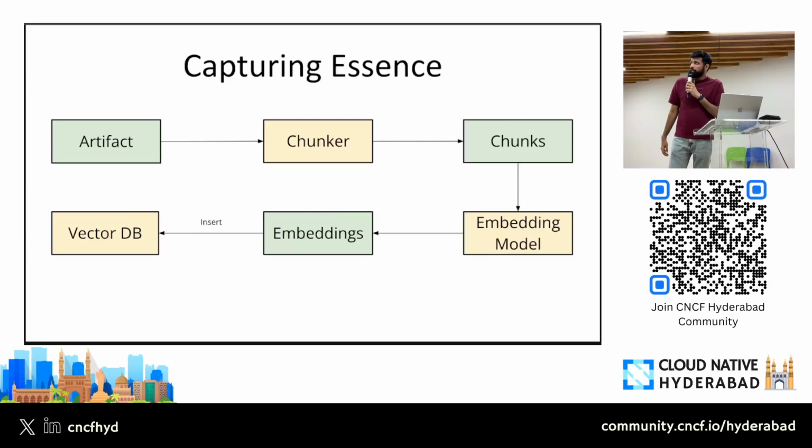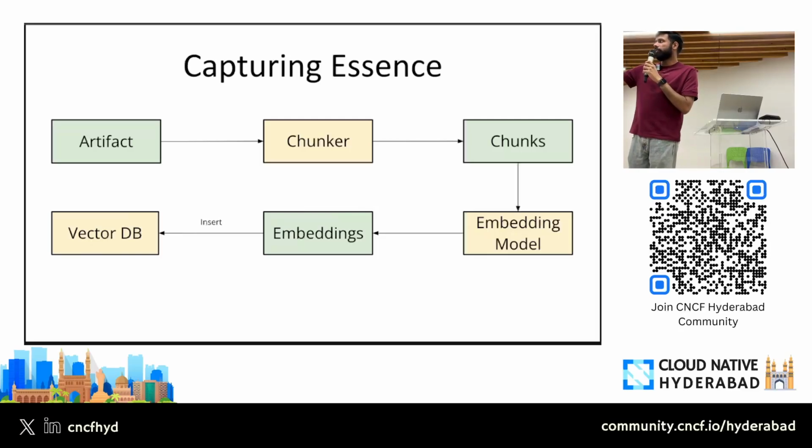So what we do, we have an artifact, a GitHub repository with, let's say, 100,000 files. We pass those files to a chunker. The chunker creates chunks. Each chunk carries a small part of the code which is doing one specific thing. Then we pass those chunks one at a time to these embedding models. These embedding models create embeddings. Embeddings are nothing but a long list of floating point numbers which actually carry the meaning of that chunk, and then we store them in the vector database.